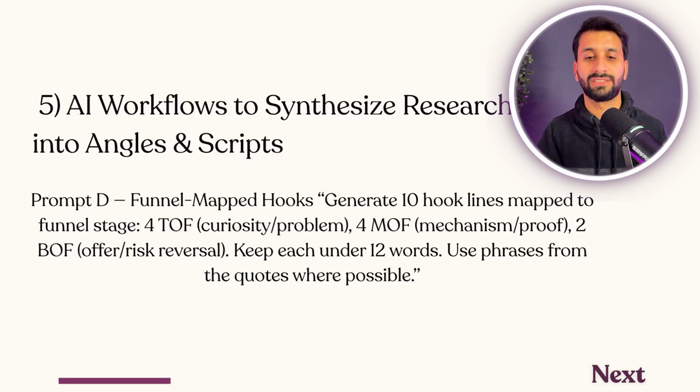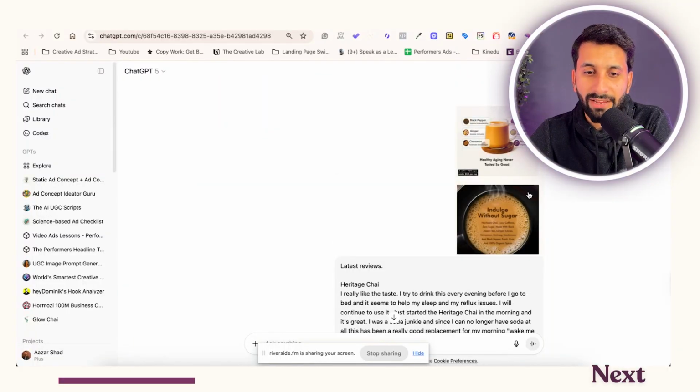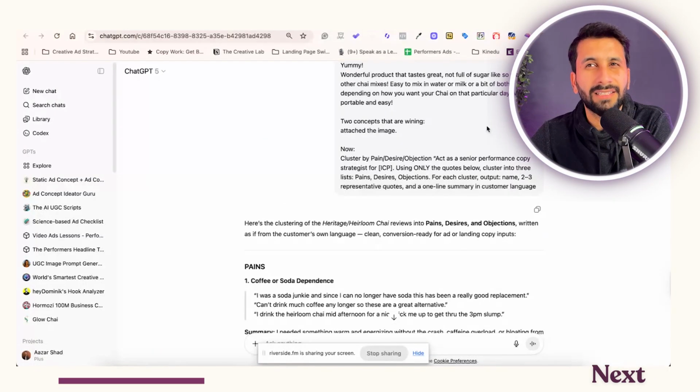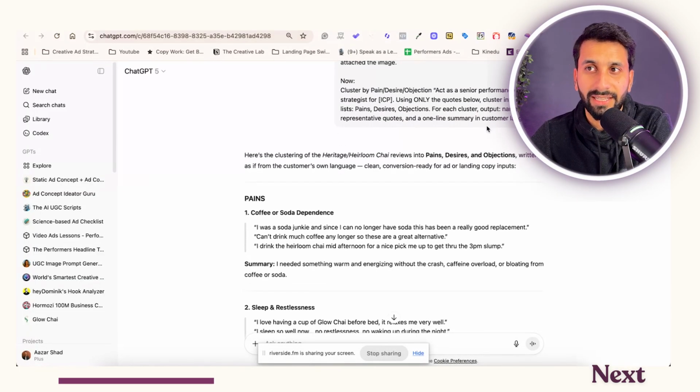And then the last one is generate hook lines and map them into funnel stages. And you can try different funnel stages as well. Let's look into it. So I have this ChatGPT that I did already, but I have not looked at the insight. So I gave it my 2 winning ads. I gave all the reviews that I needed. I didn't use the comments because I already have a couple of additional angles that I can use.